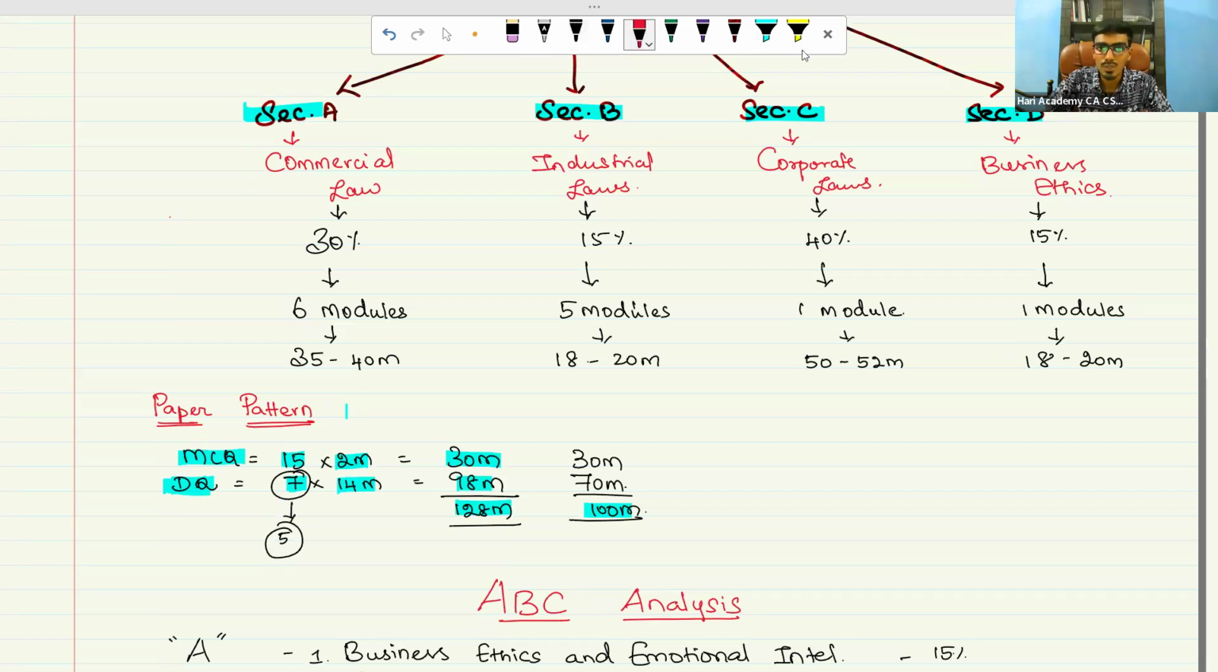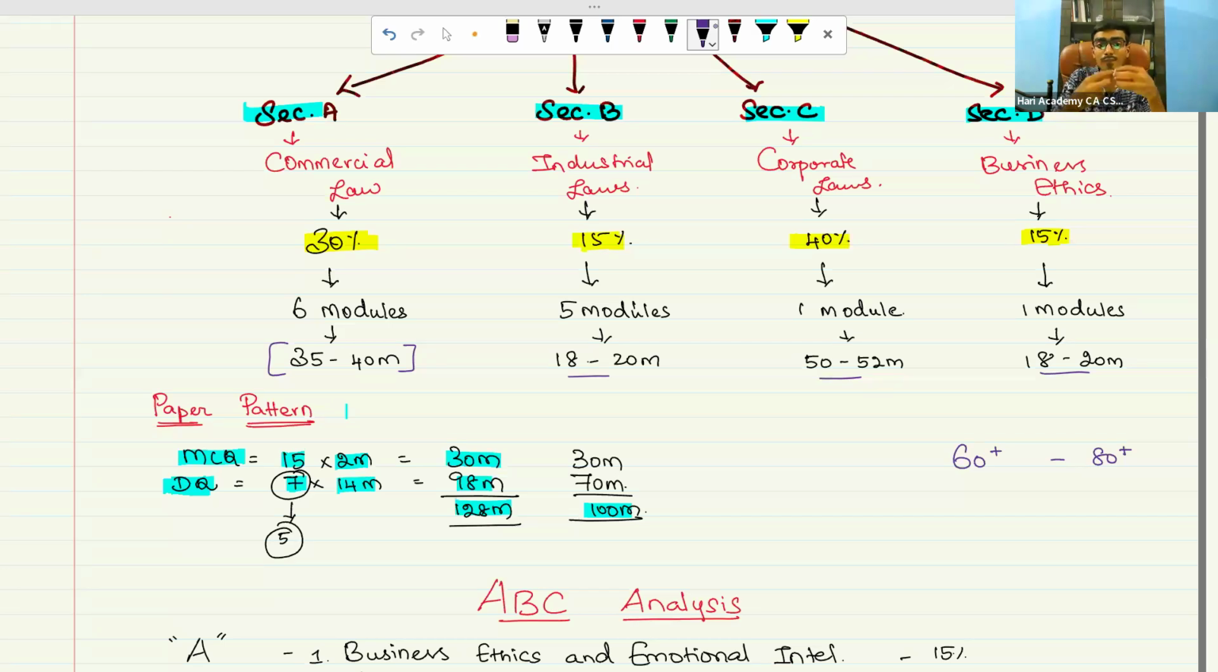Now we need to simplify it on the basis of percentage. This percentage I have taken from your module. Minimum 35 to 40 marks will be tested from commercial laws, 18 to 20 marks from industrial laws, corporate laws is 50 to 52 marks, and business ethics is 18 to 20 marks. In this paper, our target is minimum 60 plus, maximum 80 plus. Minimum 60 plus everyone should get, but maximum, you can try your best efforts to score 80.